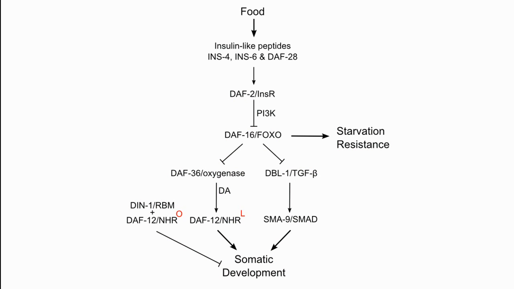To then summarize our results with a genetic model, we started off showing that daf-16 had cell-nonautonomous effects on starvation resistance and somatic development. Using RNA-seq, we identified TGF-beta and steroid hormone signaling as potential candidates downstream of daf-16. Upon testing, we found that these pathways mediated daf-16's effects on somatic development, but not its effects on starvation resistance. We also found that normally TGF-beta and steroid hormone signaling promote L1 development, although the ligand-unbound form of daf-12, along with its cofactor DIN-1, appears to repress development.